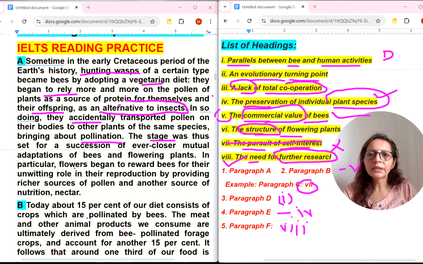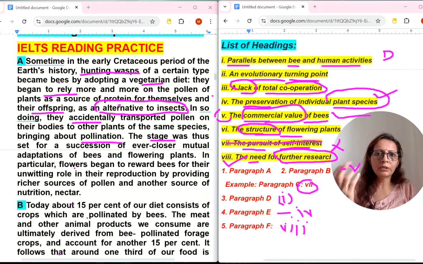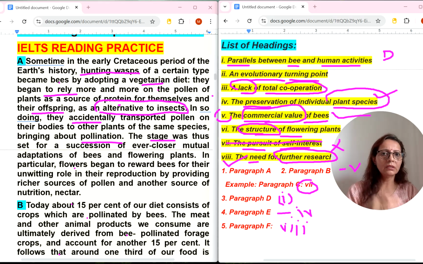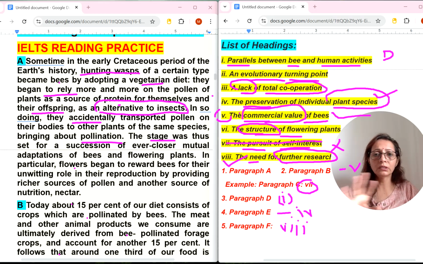In so doing, they accidentally transported. Okay, accidentally here means now turning point is there, an evolutionary turning point, because rest of all, if you try to match headings, nothing will match with this paragraph.